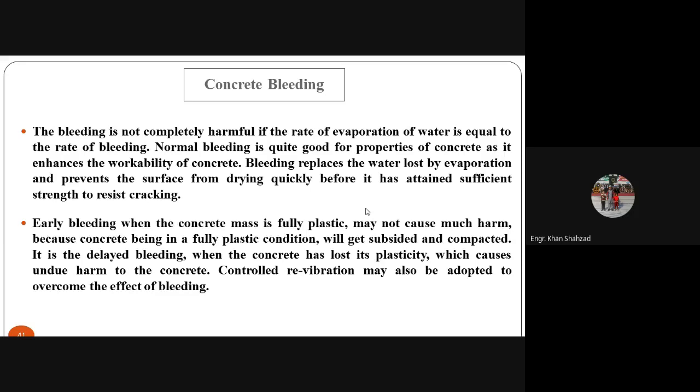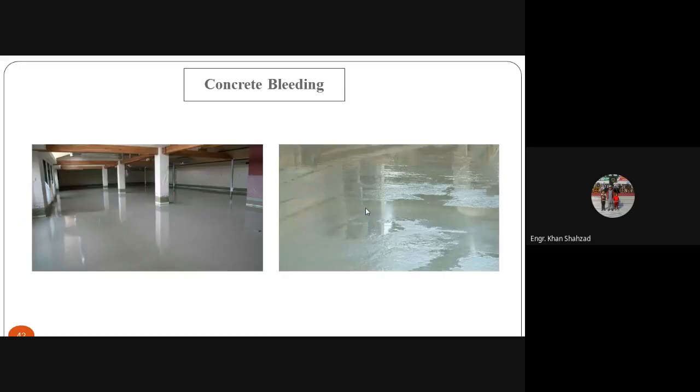It is the delayed bleeding, when the concrete has lost its plasticity, which causes undue harm to the concrete. Not the early bleeding, but the delayed bleeding is more harmful. Controlled revibration may also be adopted to overcome the effect of bleeding. If you revibrate the part in which bleeding has taken place, you can overcome or reduce the effect of bleeding.